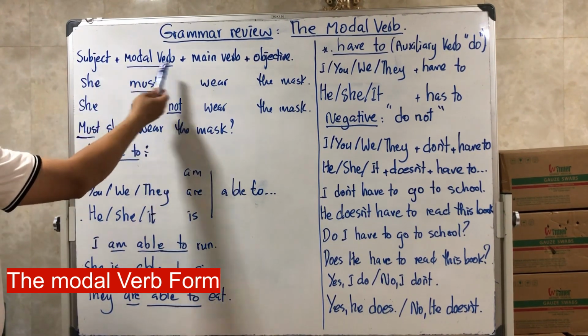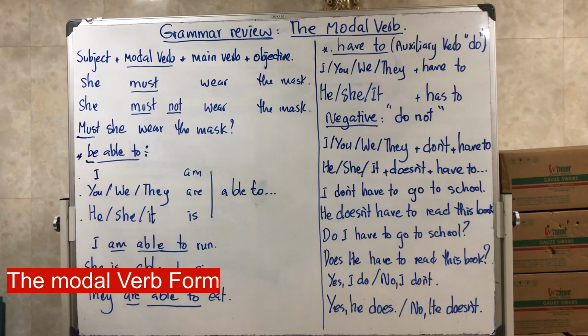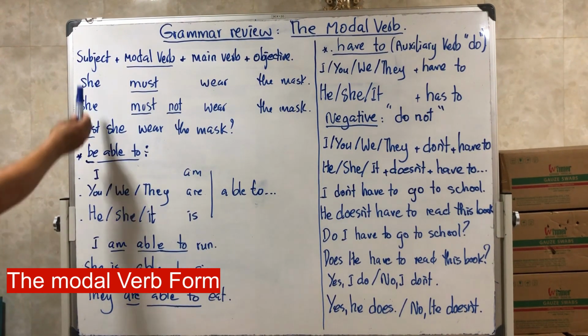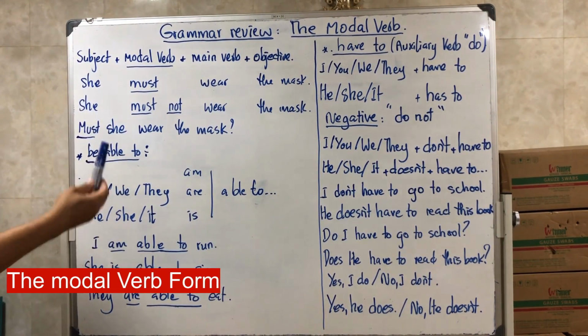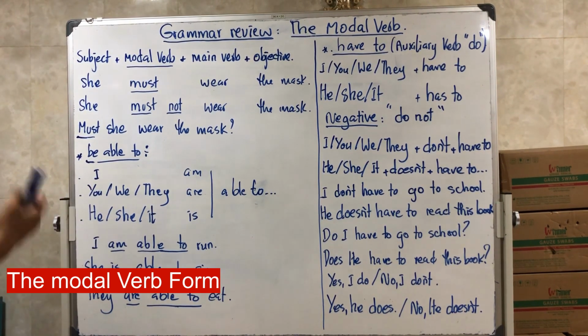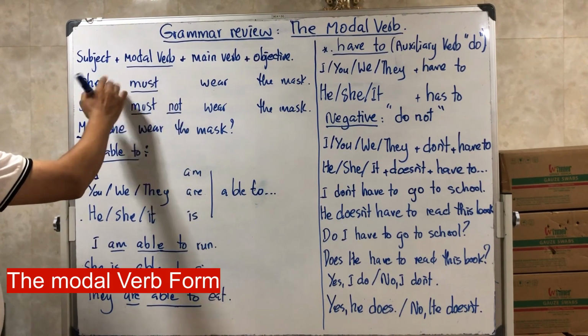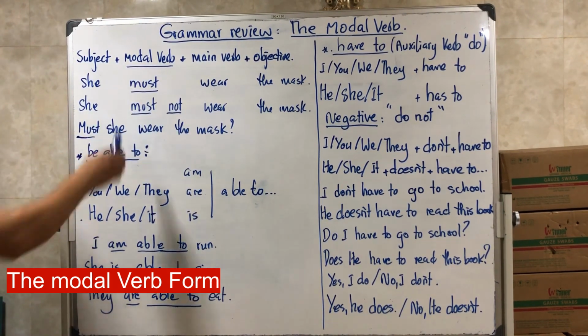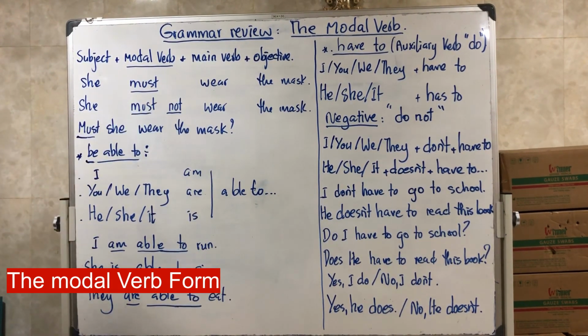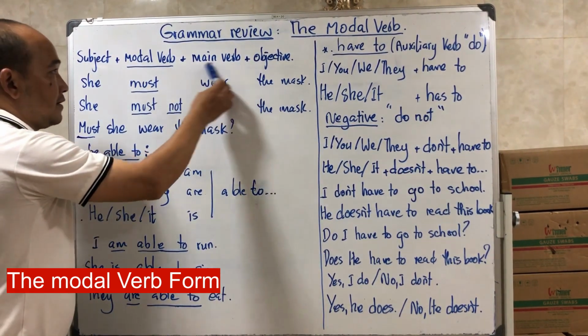Here is the general form of a modal verb. We have the subject: I, you, we, they, he, she, it. And then we need to use a modal verb. I mean the modal verb comes after the subject, and then the main verb.